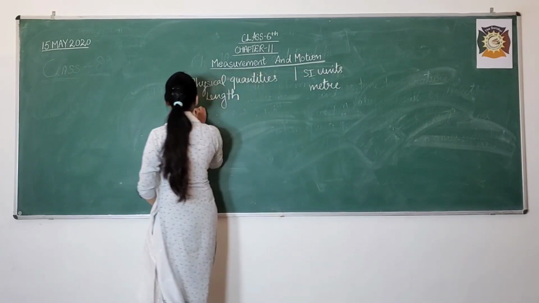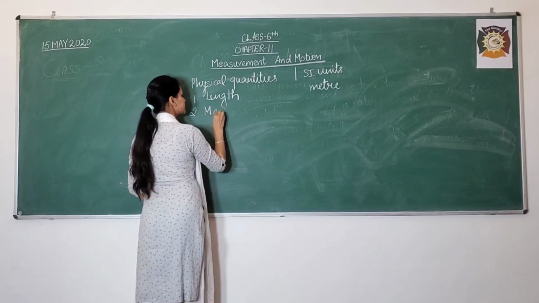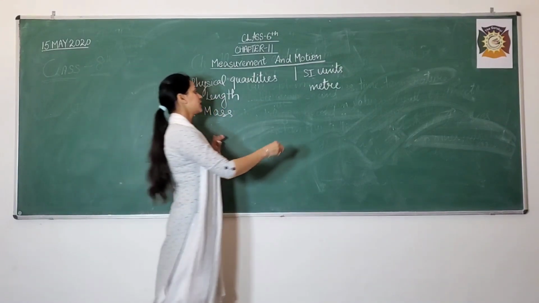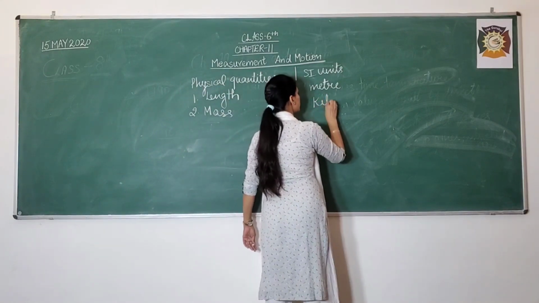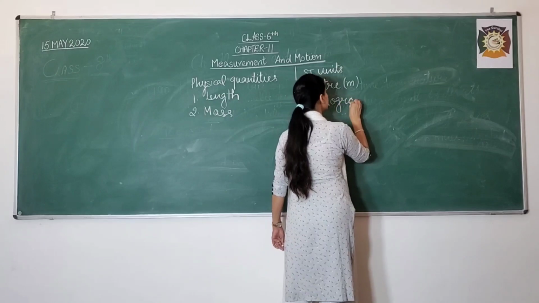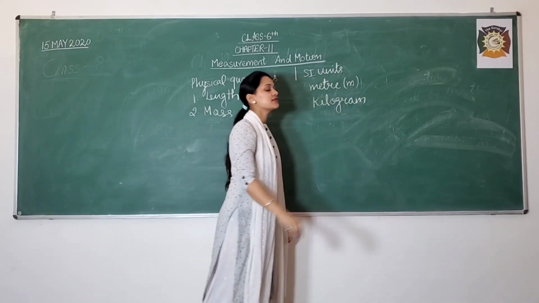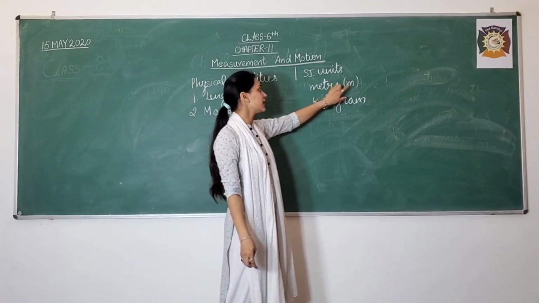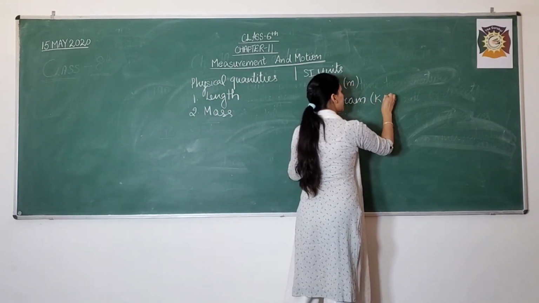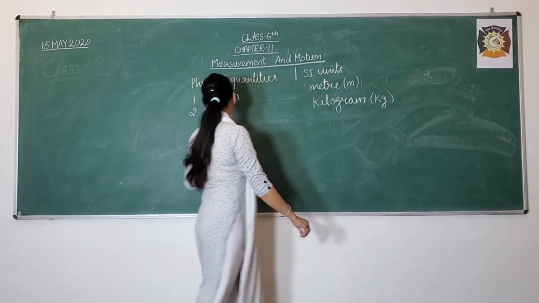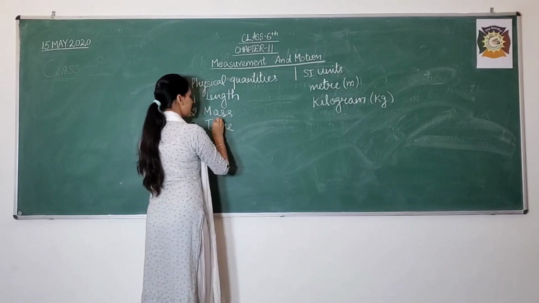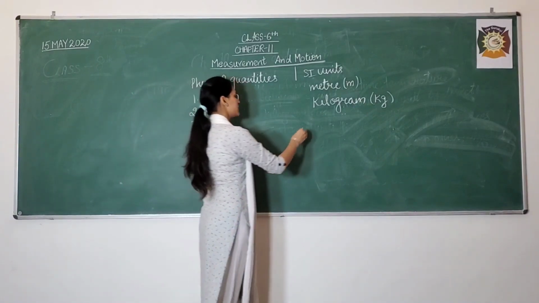The second one is mass. The SI unit for mass is kg or kilogram. As a symbol, we write meter as small m, and kilogram as kg. Third one is time. The SI unit for time is second.